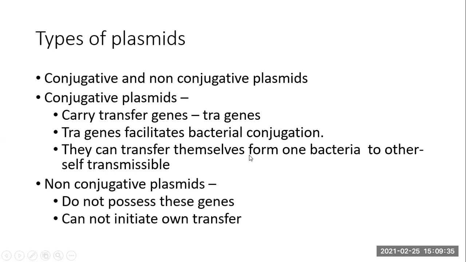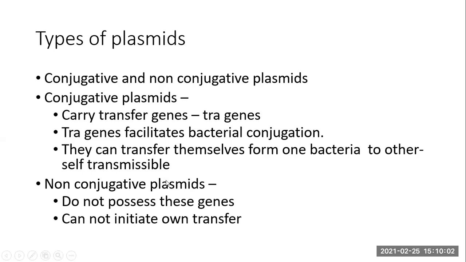Now, they can transfer themselves, as well as they can transfer any other plasmid which is present in the cell which is not transferable. Okay, so they can mobilize themselves as well as they can mobilize or transfer the other plasmids which are not conjugative. Okay, so non-conjugative plasmids do not possess the transfer gene and hence they cannot initiate their own transfer.